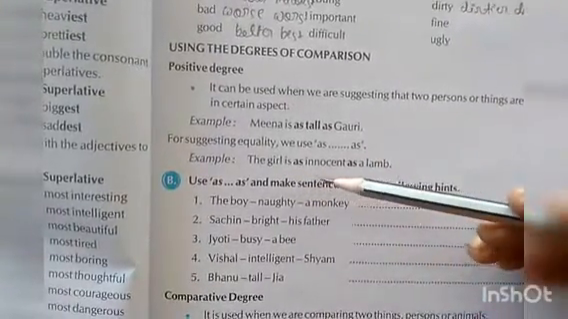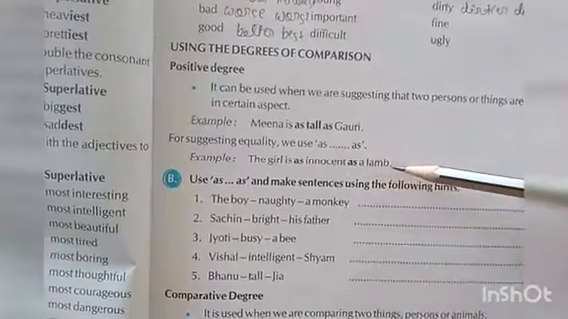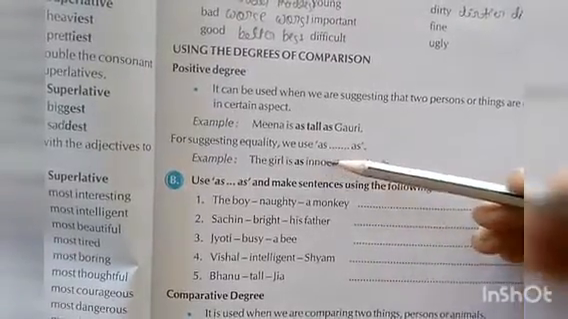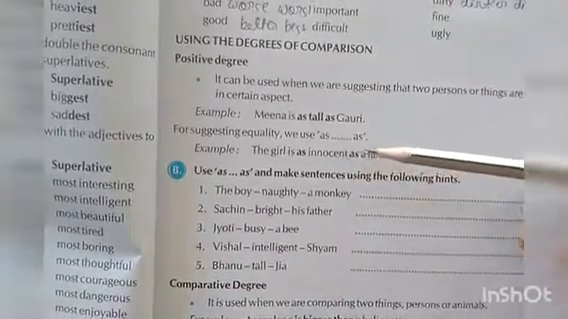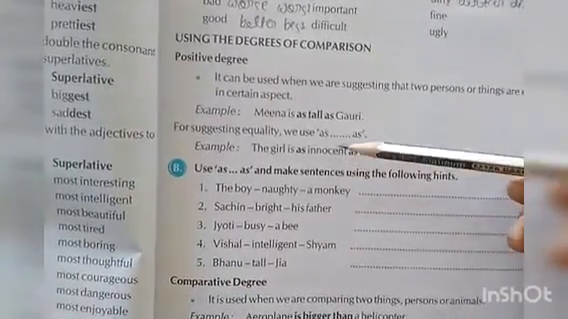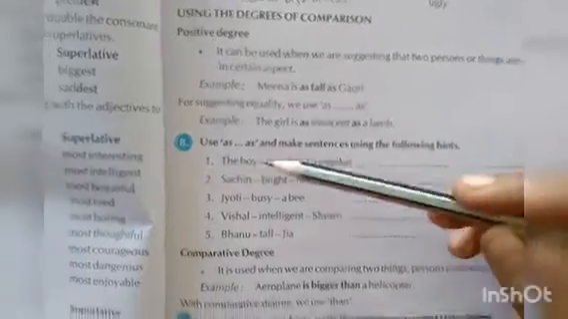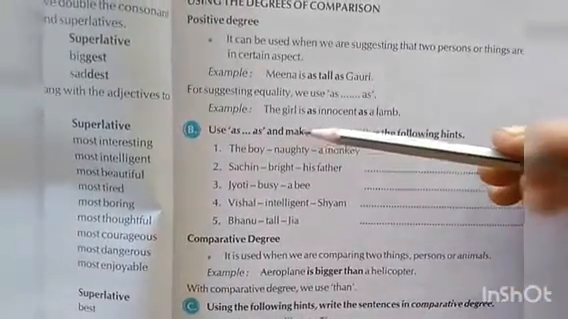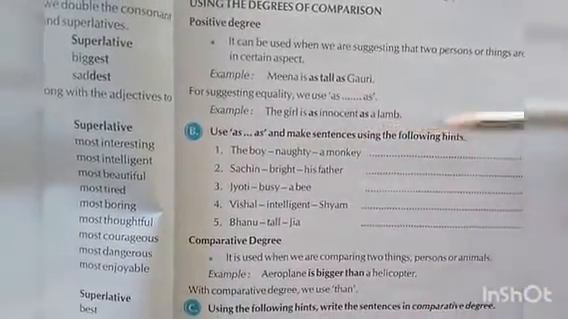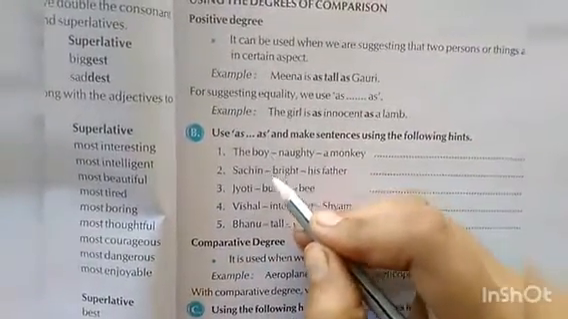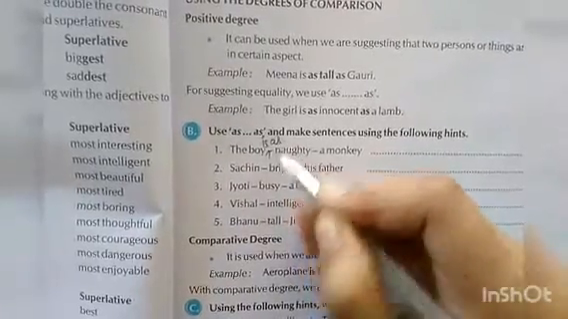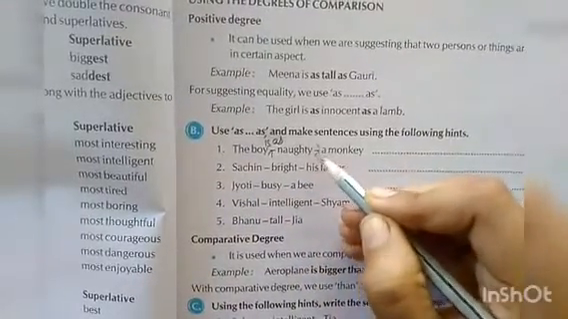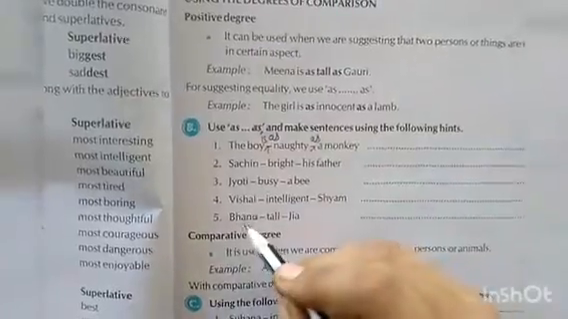The girl is as innocent as a lamb. So the girl is as innocent as the lamb. There is no difference between the two. So here positive degree is applied. Use as and make sentences using the following hints. The boy is as naughty as a monkey.